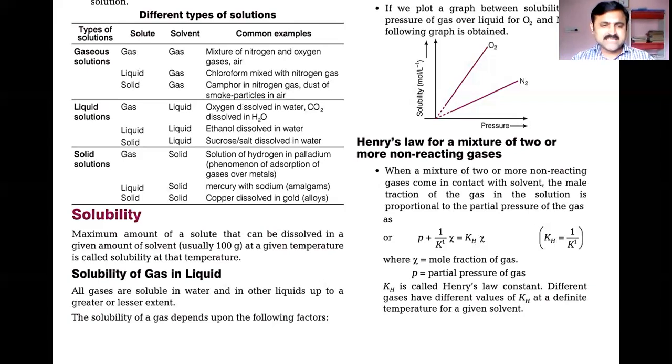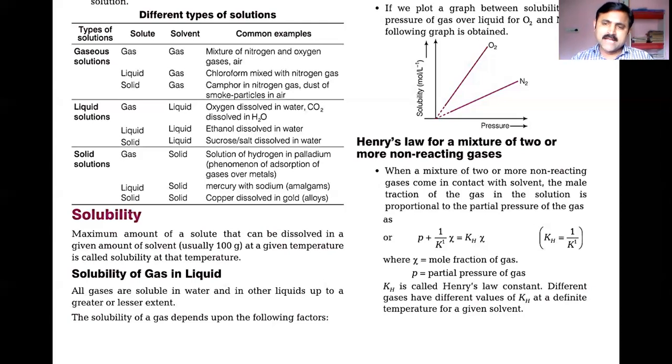Okay, so in the first case we are observing here is solubility of a gas in liquid. So a gas is dissolving in a liquid, assume water. So how can we understand that solubility concept? See, all the gases are soluble in water, you know, all the gases are soluble in water, and in other liquids to a greater or lesser extent. So for liquid to liquid and gas to gas, this tendency of solubility changes.